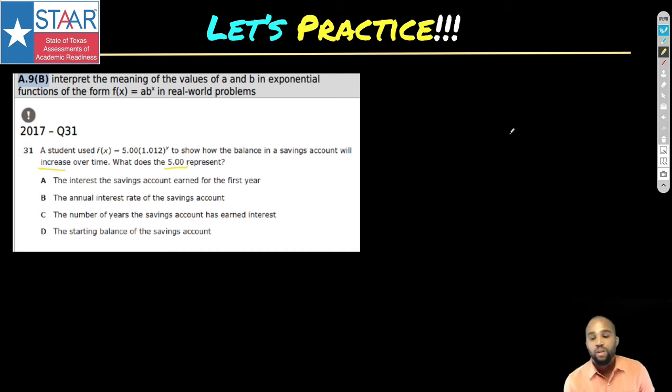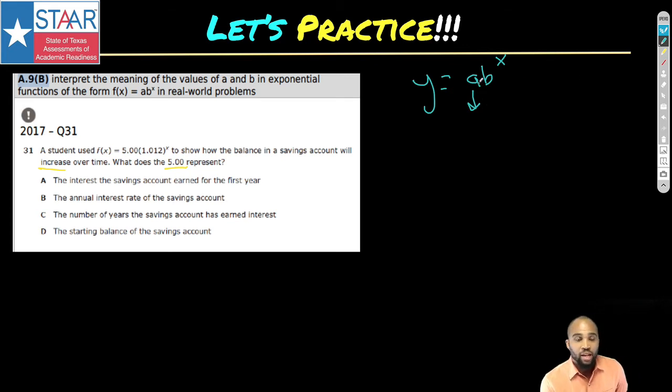Oh, this is so fun. If you remembered the basic format of this and what each piece means, this should be a piece of cake for you, right? You remember this A? A as in the beginning of the alphabet. A is starting, initial, where we begin. Well, guess what? Here's our A right here. Here's our B, and here's our X. X is time, B is our rate. So that's easy. What does the 5 represent?